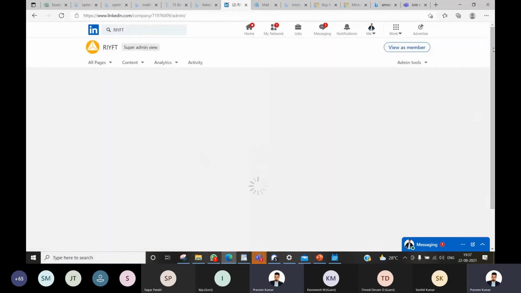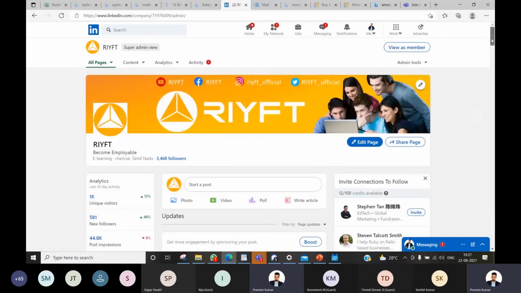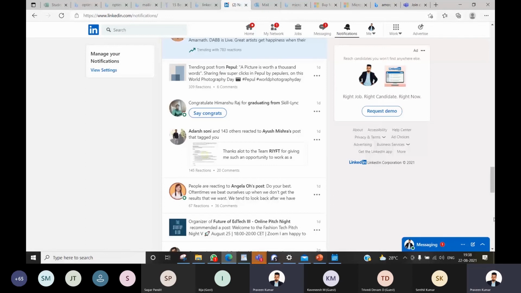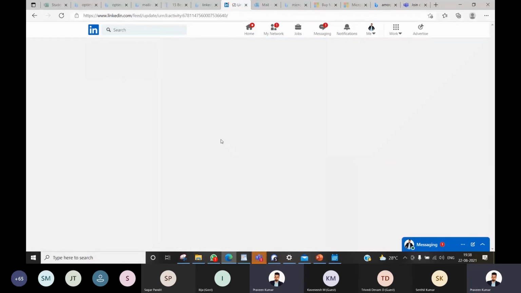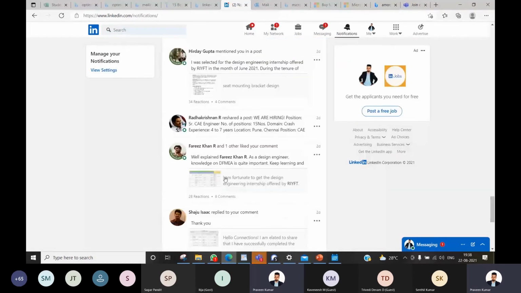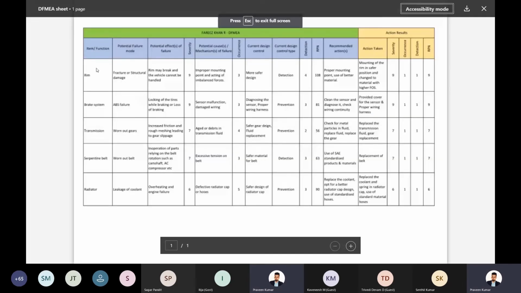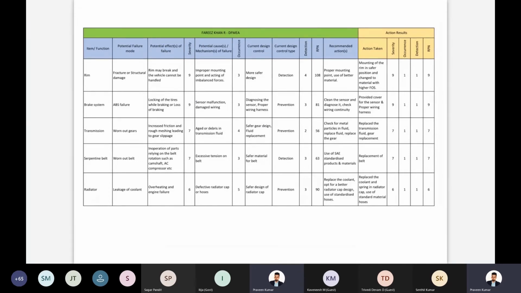So you can see multiple DFME sheets if you check our site. These are a few of the projects our students work on. So it's again a DFME sheet here. In this case, this particular student has worked on rim, brake system, transmission, serpentine belt, and radiator. Again, this is actually how a DFME sheet will look.